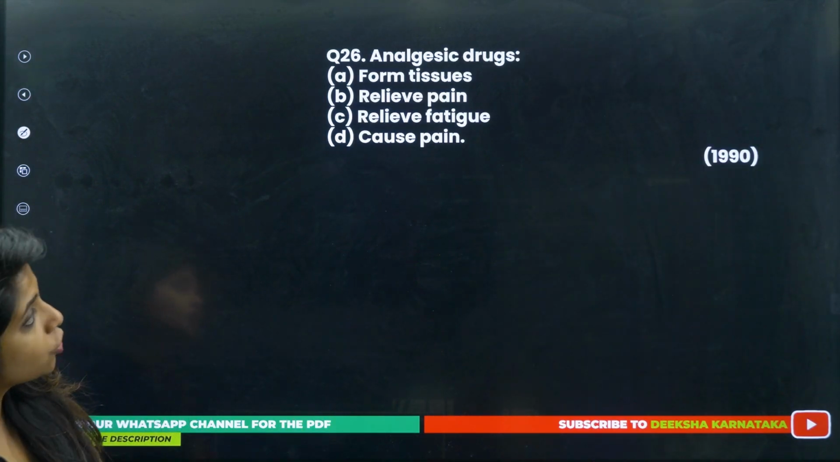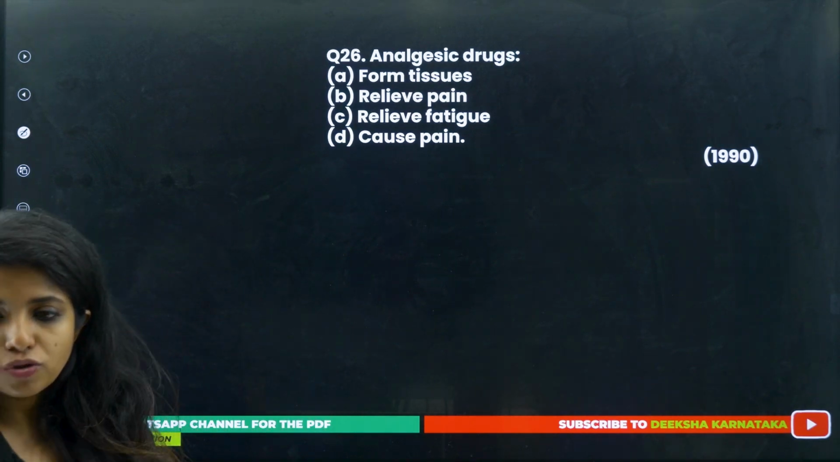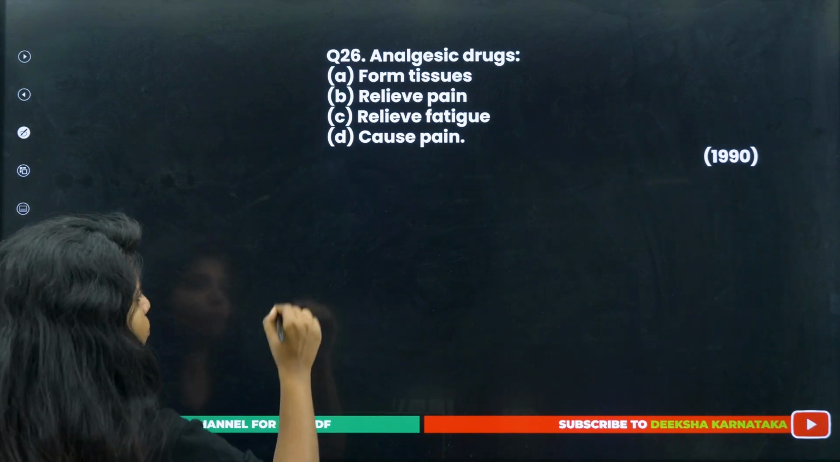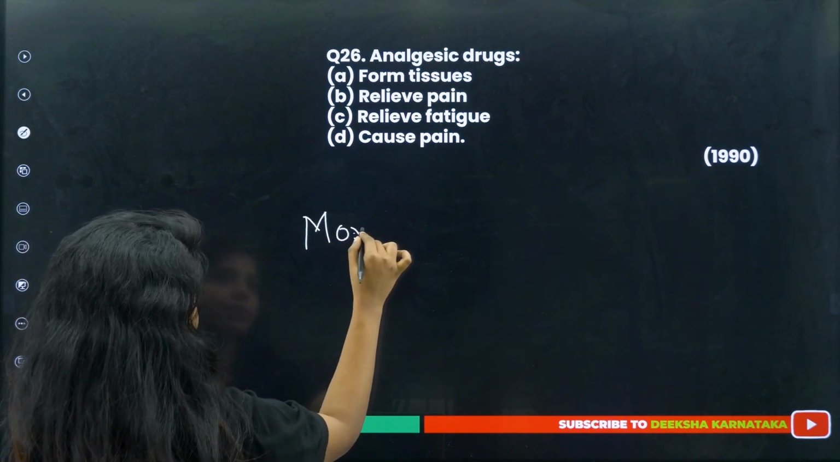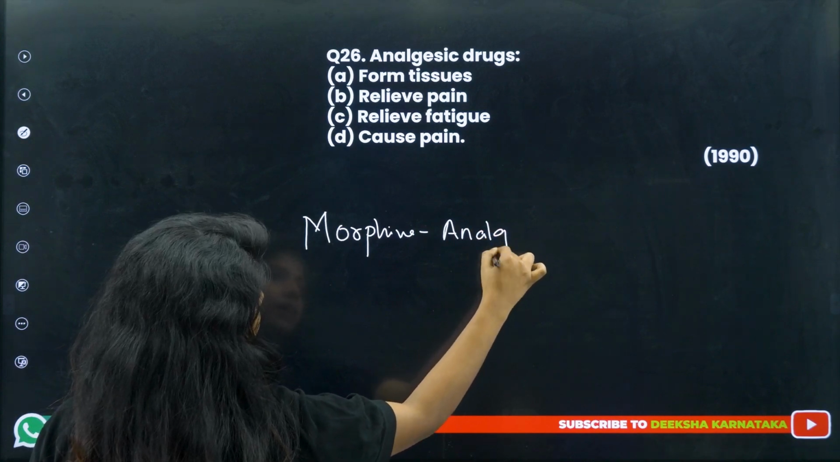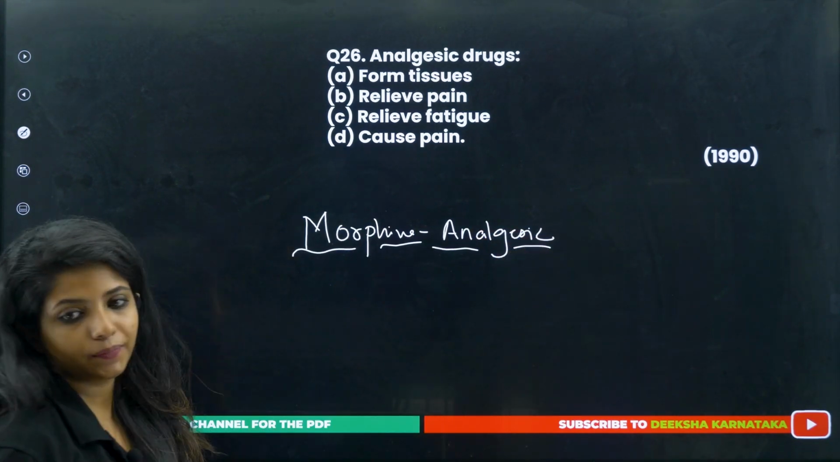Now, analgesic drugs. What are analgesic drugs? You tell me. Form tissues, relieve pain, relieve fatigue, causes pain. Now I told you morphine is an analgesic. So basically, what do you think morphine is?